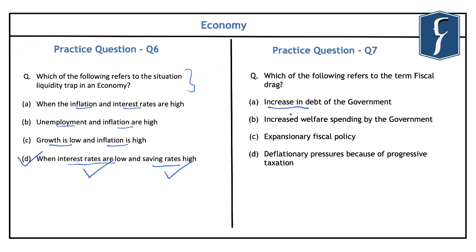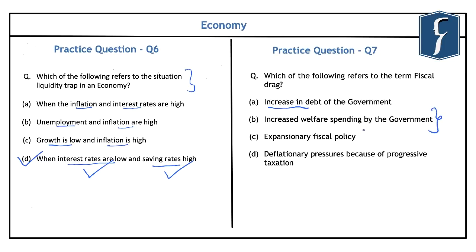Now, if you look at this first option, it is related to the increase in the debt of the government, which is a result of the accumulation of fiscal deficits by the government across years. So basically, when the government budget is in deficit every year, it accumulates in the form of total debt of the government, which is a liability which needs to be returned by the government in the future. The second option relates to the increased welfare spending, and this aspect leads to increase in the fiscal deficit.